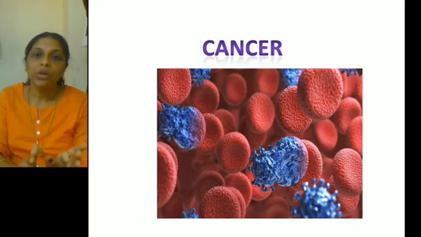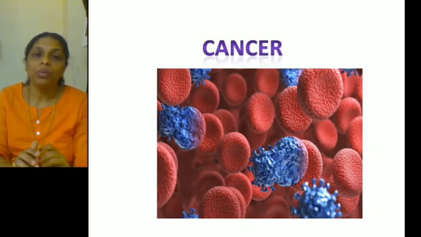In the same way, a normal cell undergoes controlled division, whereas some other cells like cancer cells divide in an uncontrolled manner. So two important properties of normal cells: one is they show contact inhibition, another one is they show controlled division. Another property of a normal cell is that normal cells are almost uniform in size. They have a nucleus and the larger part of the cell will be occupied by the cytoplasm.